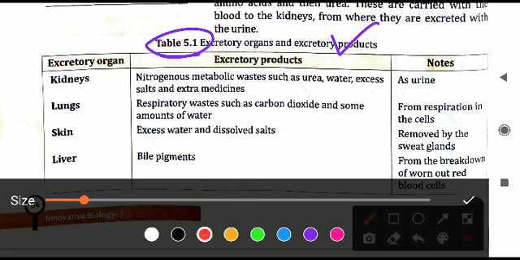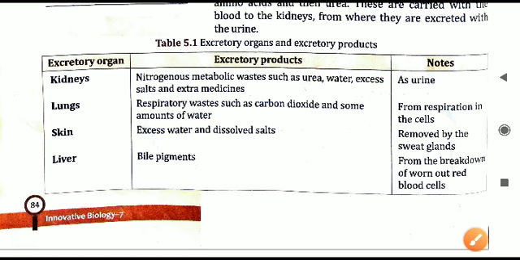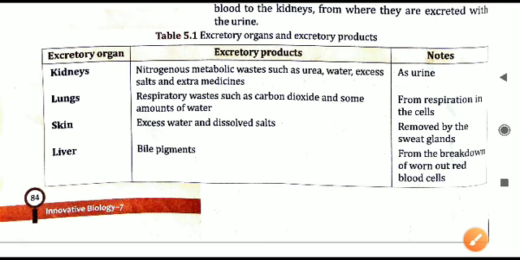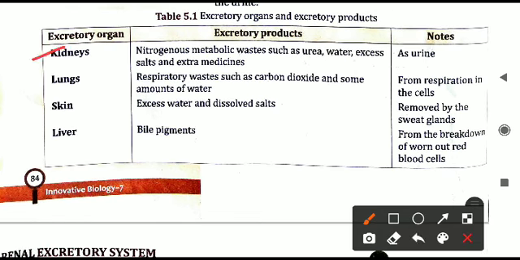Let us have a discussion, or let us understand what is written in this. Kidneys, excretory organ. This will be a repetition of some topics we have seen, just as a revision. This table is given. So kidneys, excretory organ. What is the product it produces? It produces nitrogenous metabolic waste. Nitrogen containing metabolic waste.